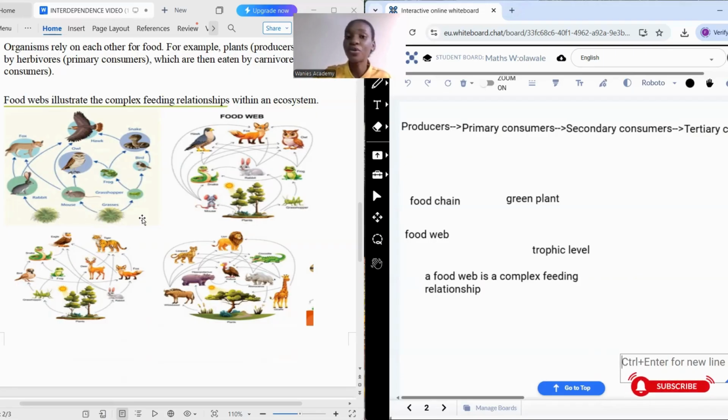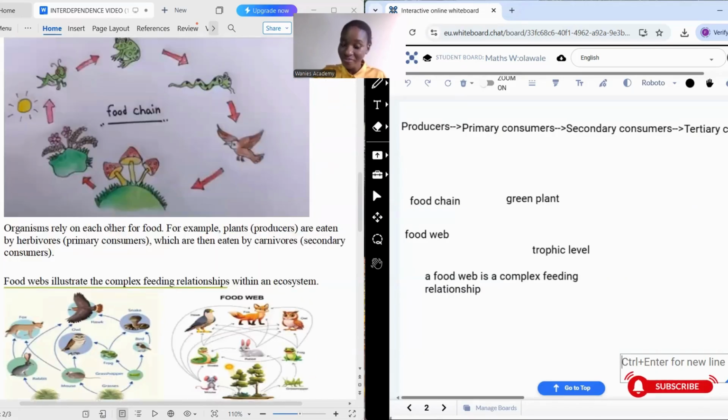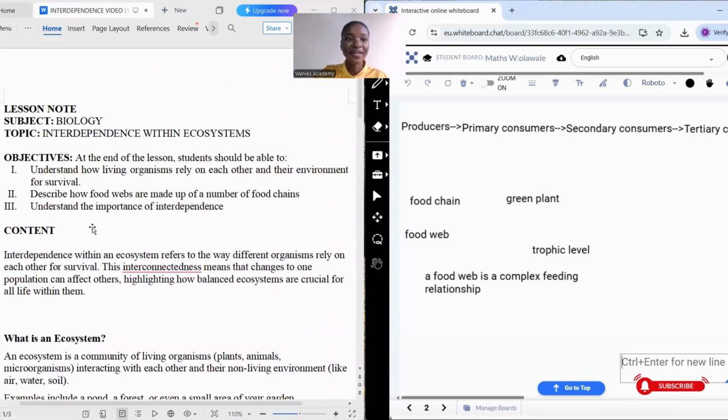All these can feed on this grass. I'm sure you get the idea now. So when all these feed on this grass, then what in turn can feed on them makes up a food web. I'm very sure you now understand what we mean by interdependence within an ecosystem.